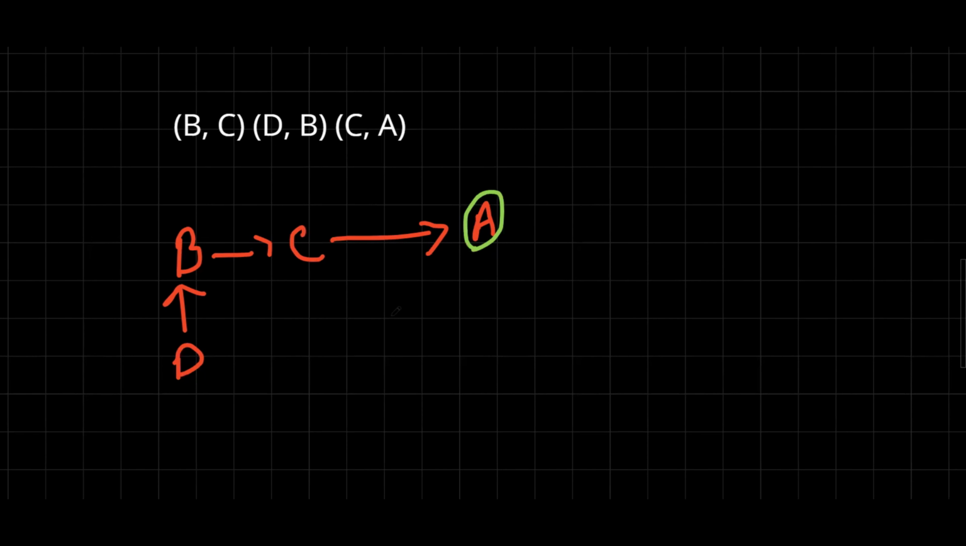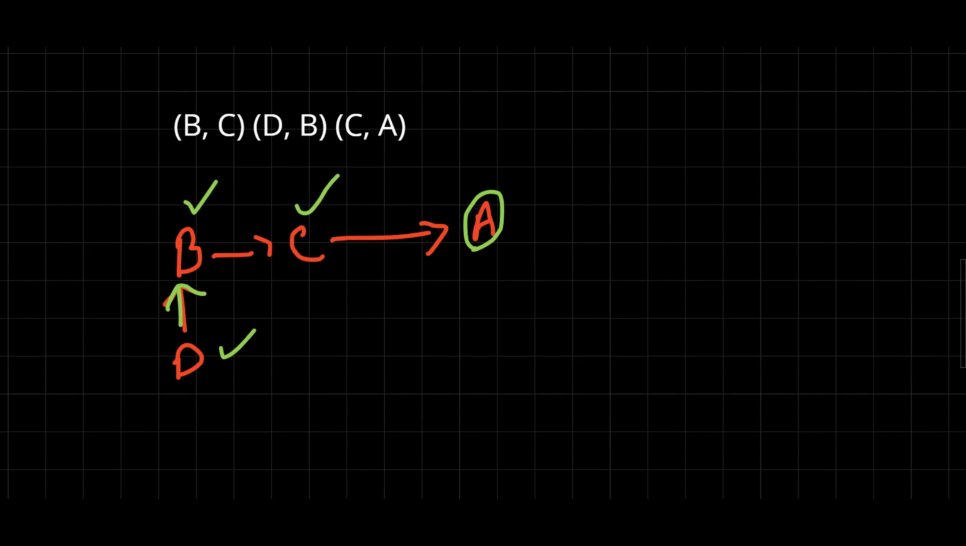Now, to understand the algorithm, we have taken the second example. So there is a path from city B to city C, and there is a path from city D to city B, and there is a path from city C to city A. So we can clearly see that A is the destination city, because all of the cities D, B, and C have outgoing edges, but city A does not have any outgoing edge. So we can say that city A is the destination city.